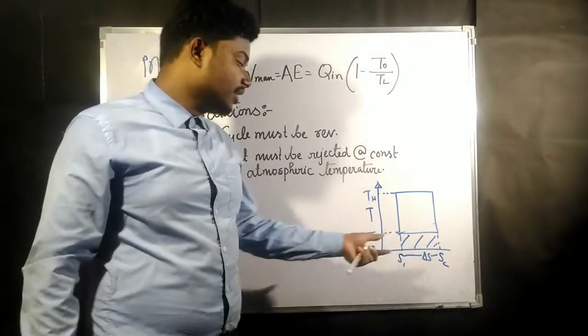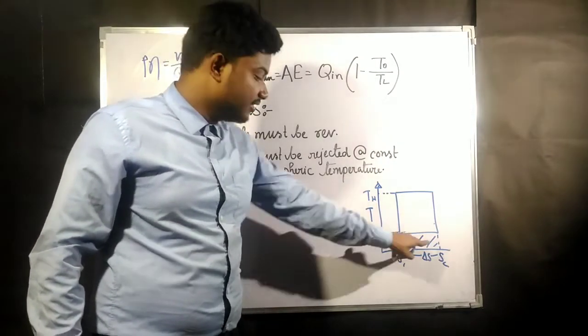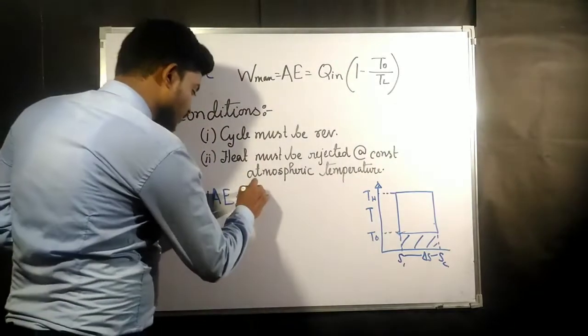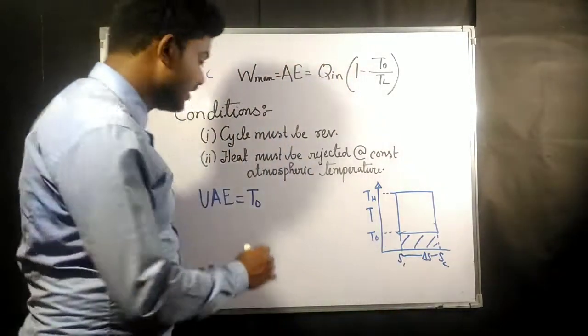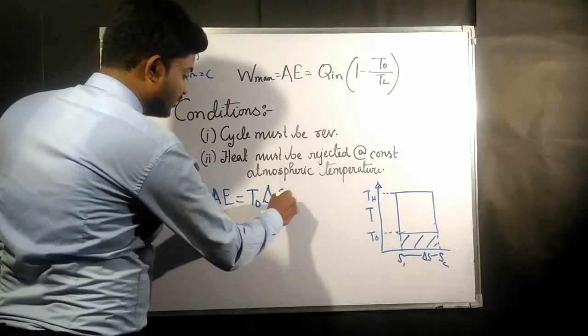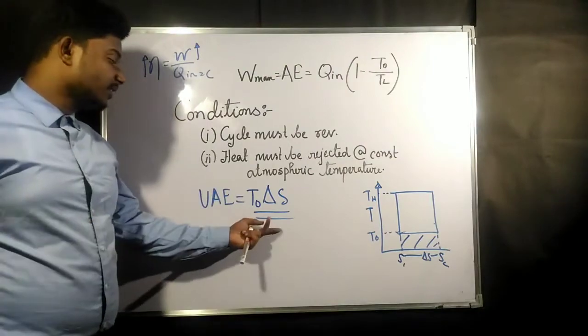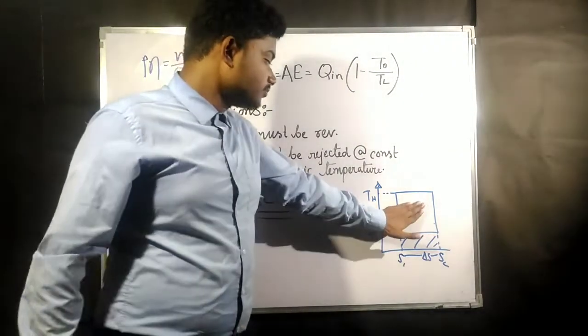Now what is the value of this area? This is a rectangle. The breadth of this is going to be T naught and the length of this is going to be del S. So this is the unavailable energy which we are talking about. This is the amount of unavailable energy.